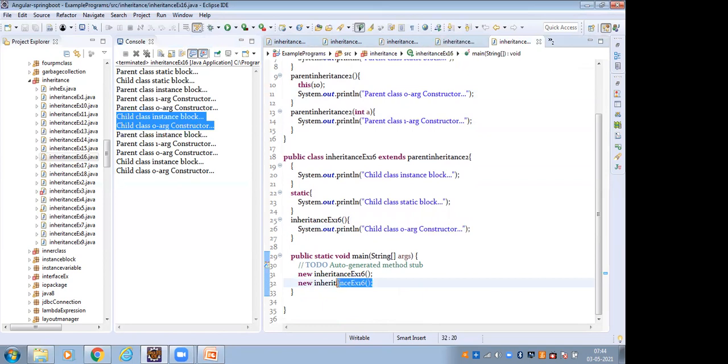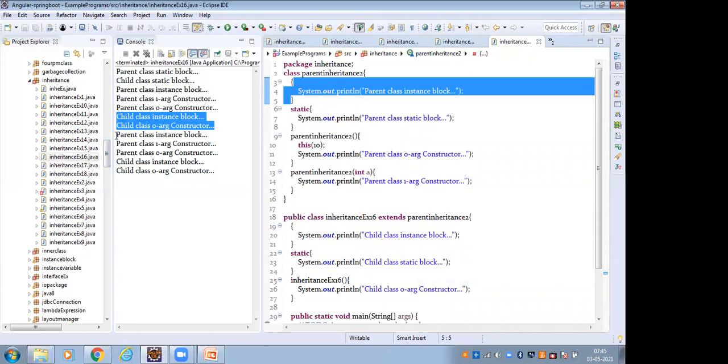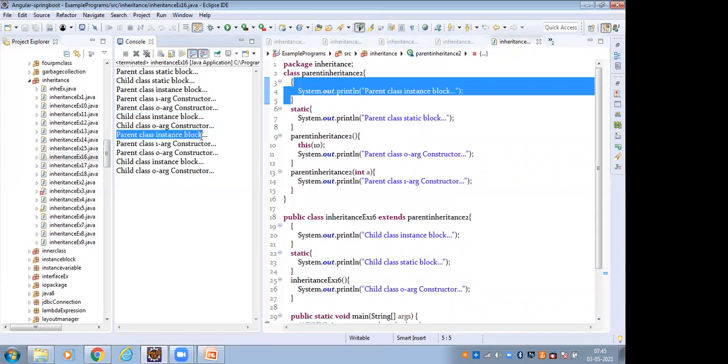After that, here I have to create another object: the 0 arg constructor object. Here the same thing is repeated. It comes to the constructor, and the first line of the constructor is super. Super means it goes to the parent class constructor, but before that the parent class instance block is executed first.